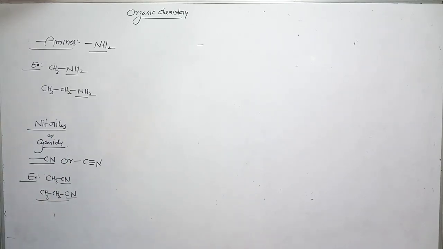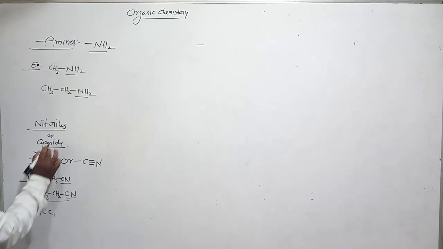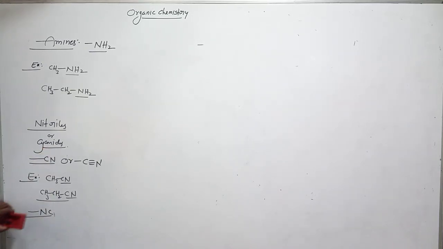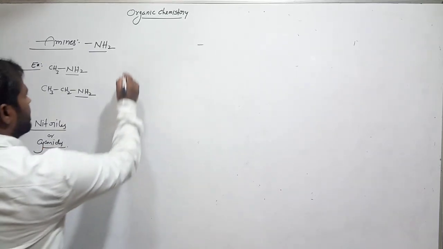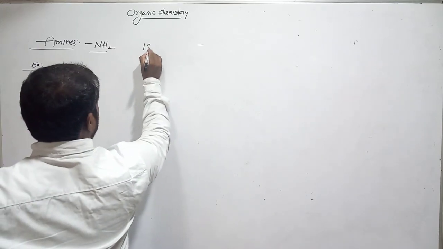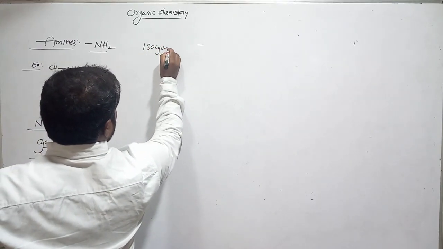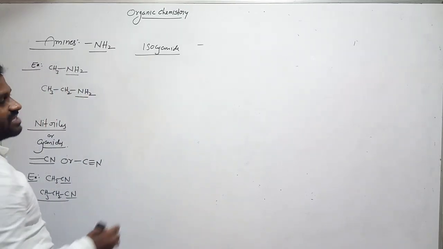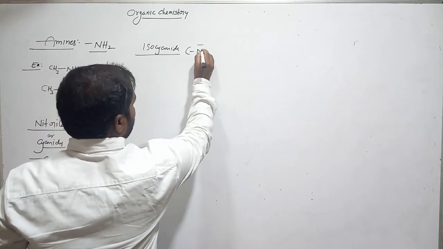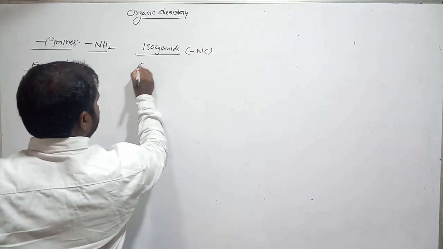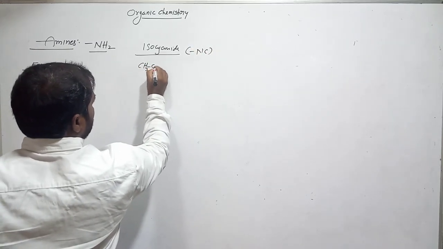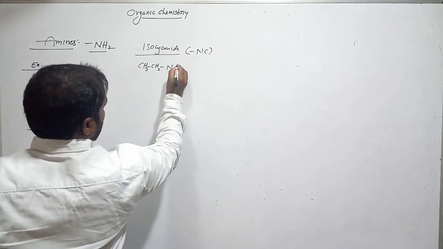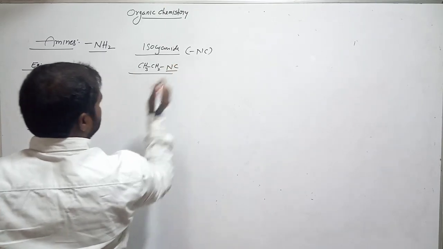NC is the reverse of cyanide. Next functional group, isocyanide. Isocyanide means bond NC. Suppose CH3CH2 bond NC. It is an isocyanide functional group.